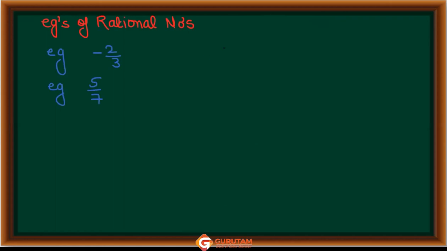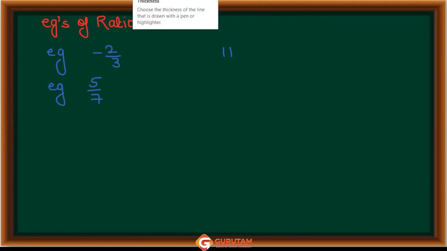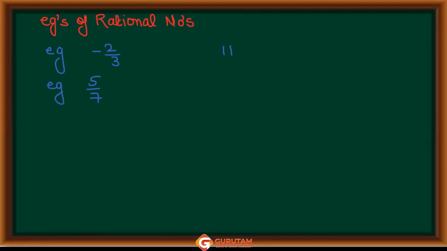अच्छा, now let me ask one question. Is 11 a rational number? No. Why? Why is it not a rational number? Tell me. Why is it not a rational number? Think over it.